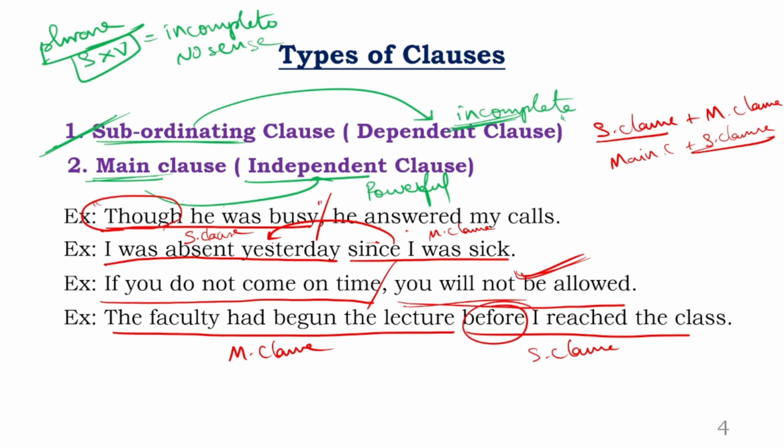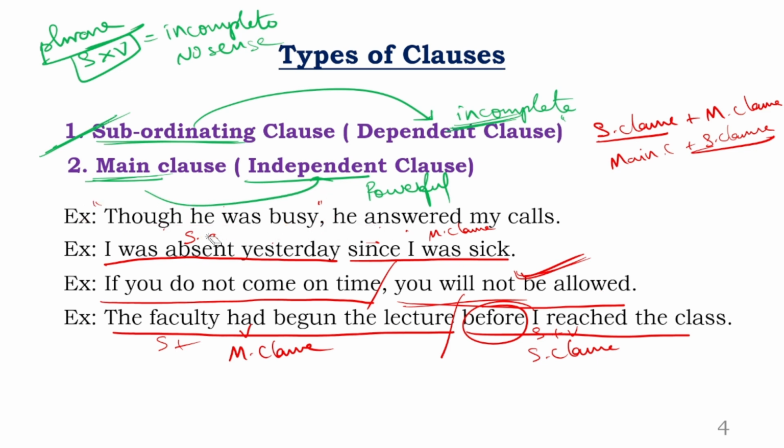Point number one, there is a subordinating conjunction. Point number two, we can separate it and read. The faculty had begun, there is a subject, there is a verb. I reached, there is a subject and there is a verb. So the point is, both are clauses, but one is subordinating, another one is main.